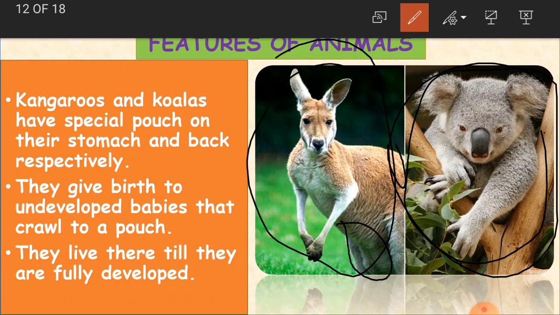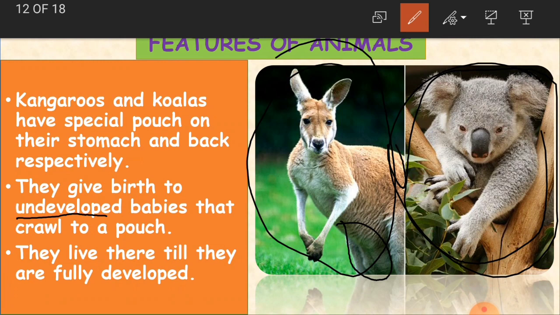Because it's only 33 days it stays in the stomach, the baby is not fully developed. So they are just like tiny beings, very small creatures, and they don't have vision also. Like they are blind, they are deaf, they are hairless. That is why we call them underdeveloped babies.